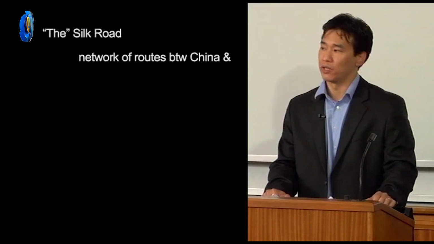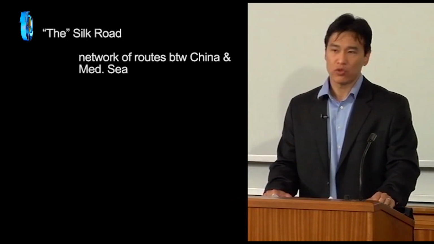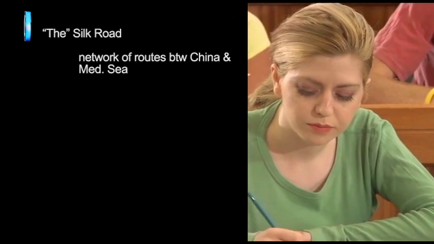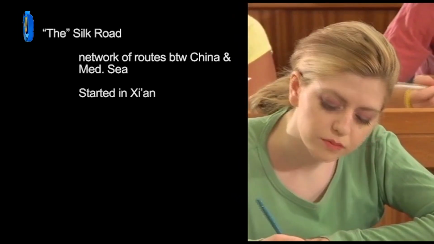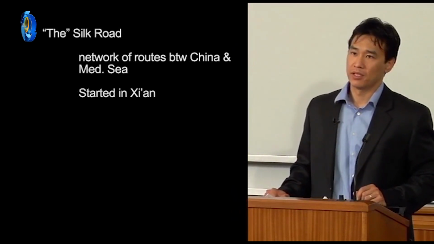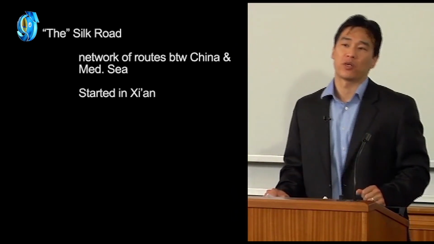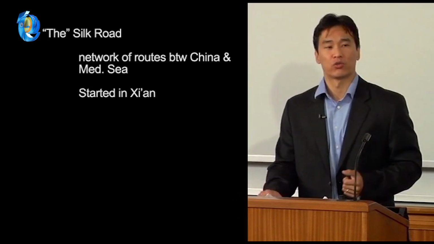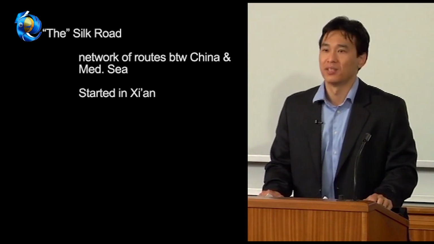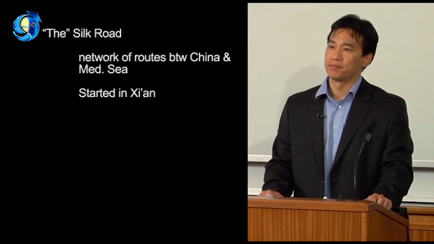Now, most people say the Silk Road, but it wasn't only one route. It was a network of routes between China and the Mediterranean Sea. The routes from China all started in Xi'an. That's spelled X-I-'A-N. I actually lived in Xi'an a few years back when I was working in China. And from Xi'an, I traveled way out into Western China just to get a sense of what the Silk Road was really like. It wasn't an easy place to travel, but traders did it for many years.